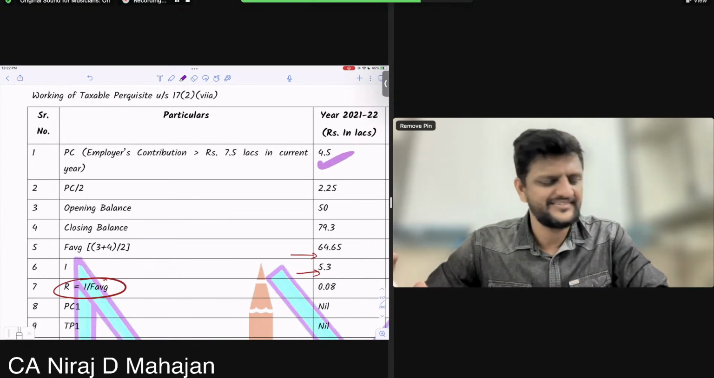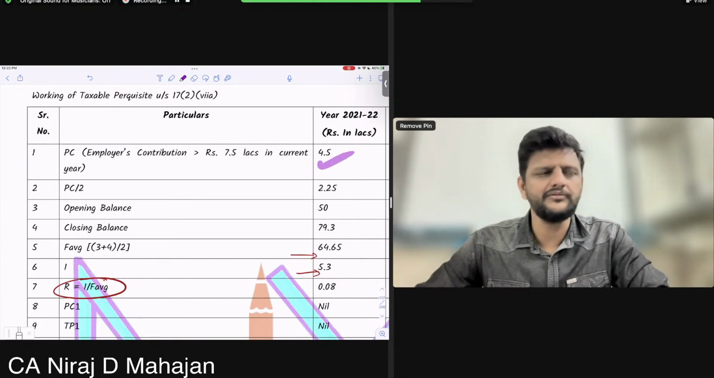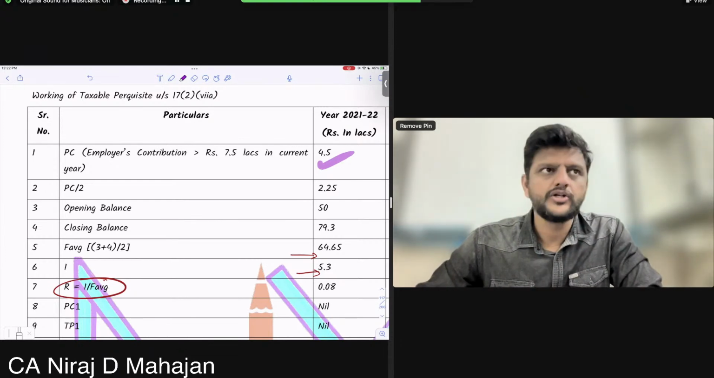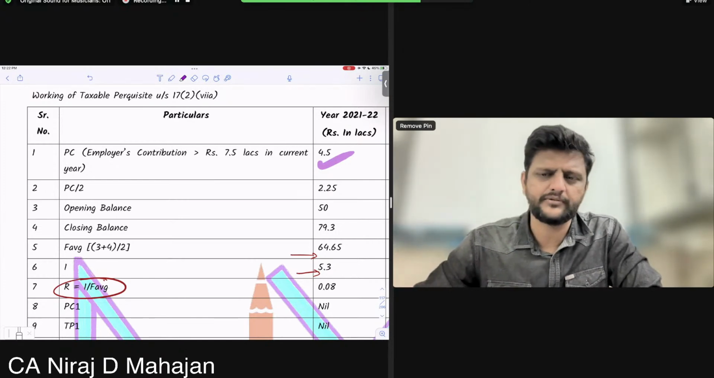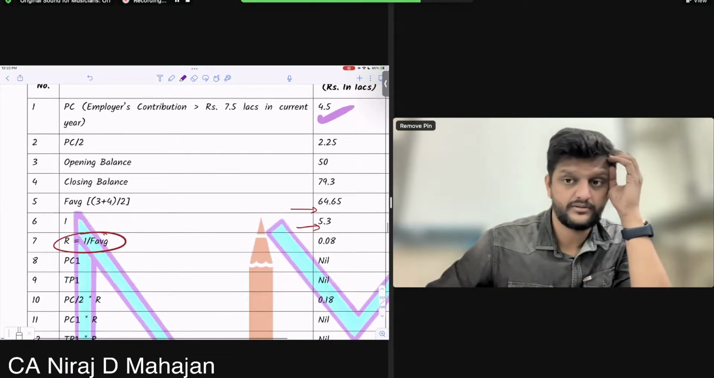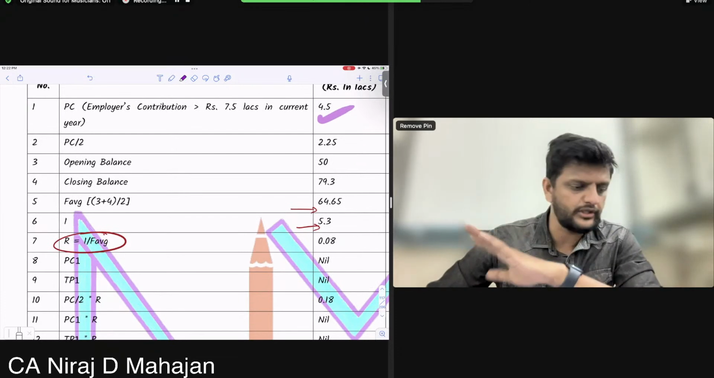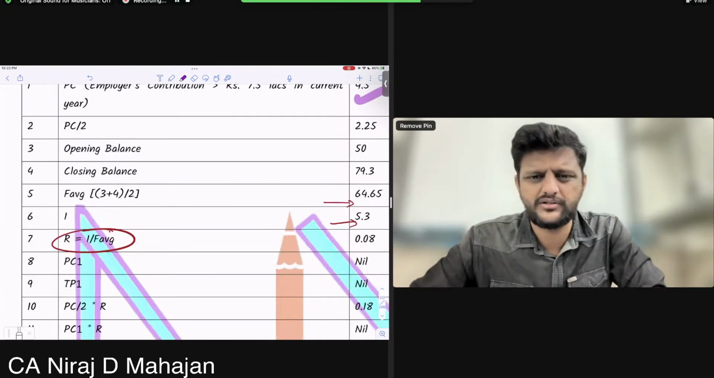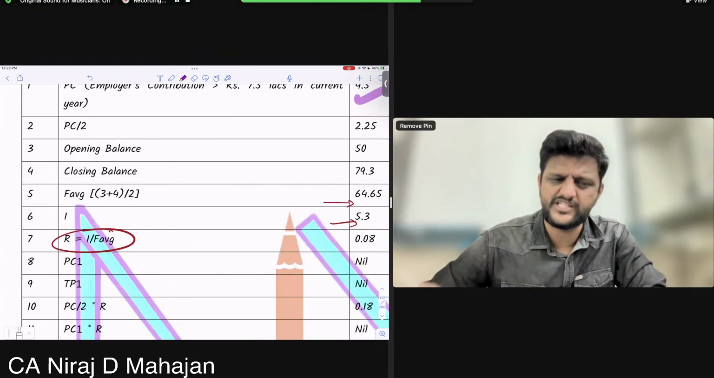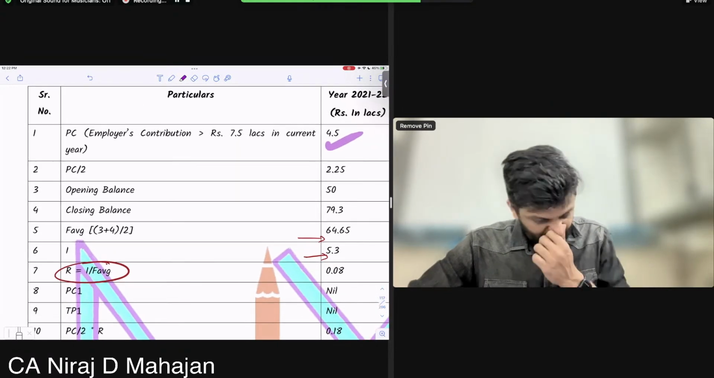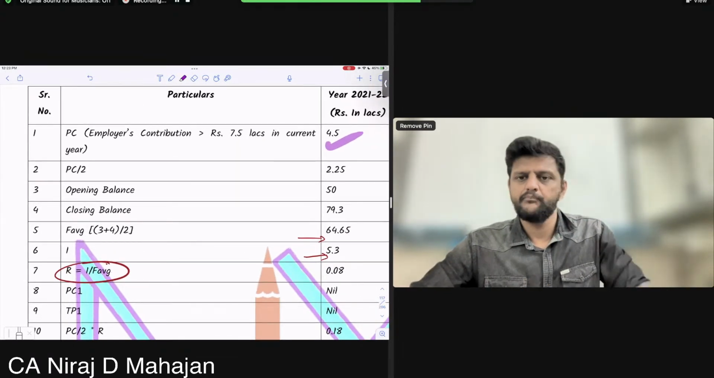Everybody clear till here? So income upon fund average, I got my value of R. That is coming to 0.0 something. Clear? Now, just for the sake of example, what was PC1? What is the meaning of PC1? Whatever was taxable till now, till just before this year. It is not right now given to us. PC1 and TP1 right now, in this current year, we are not given for 21-22. But we have some calculation again.